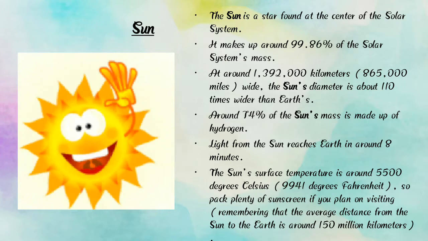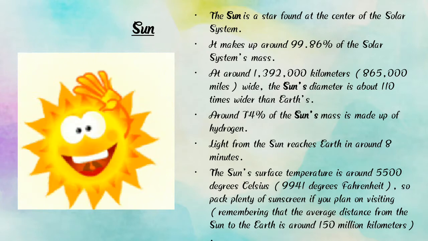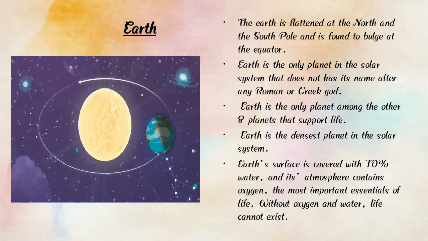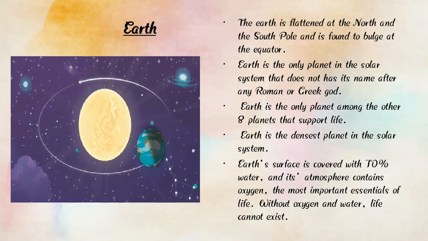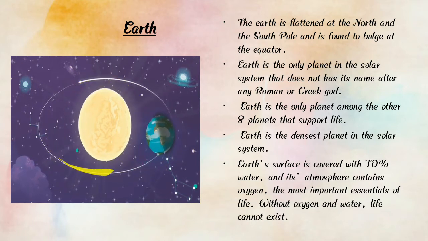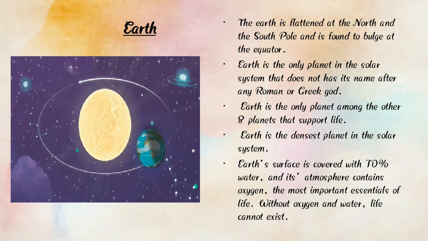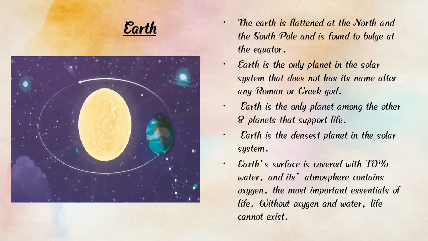So children, you all understand about the sun. Very good. Now we are going to learn the next slide, and it is Earth. How many days does the Earth take to go round the sun? Here we can find the Earth, and this is the sun. So Earth goes round the sun. The Earth is flattened at the north and south pole, and it bulges at the equator.